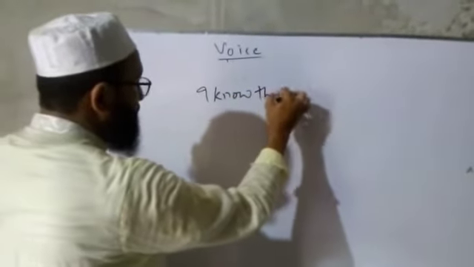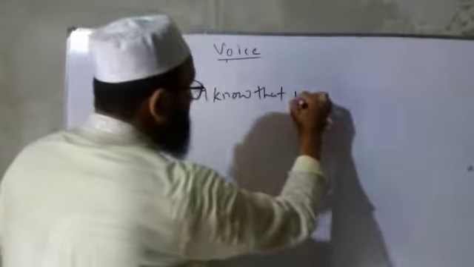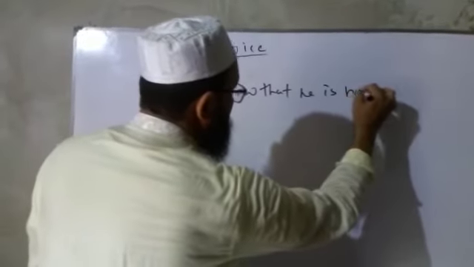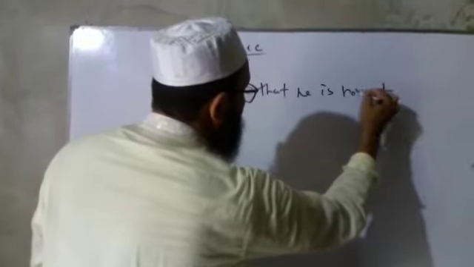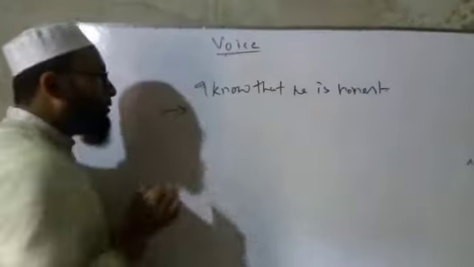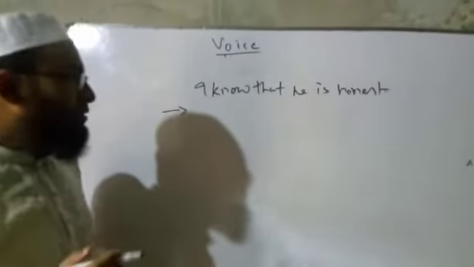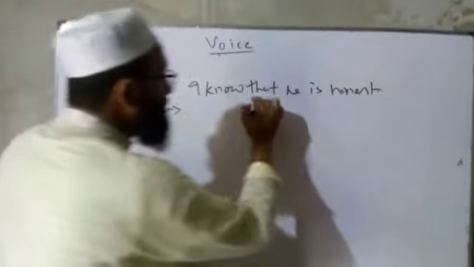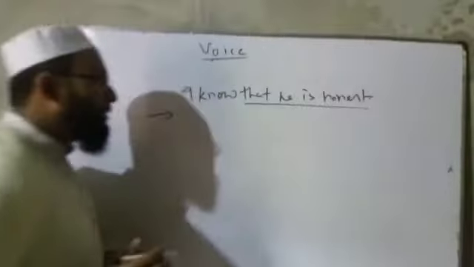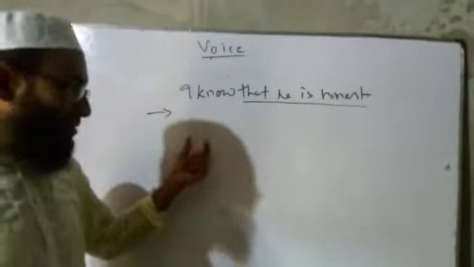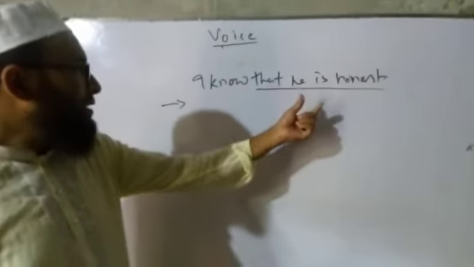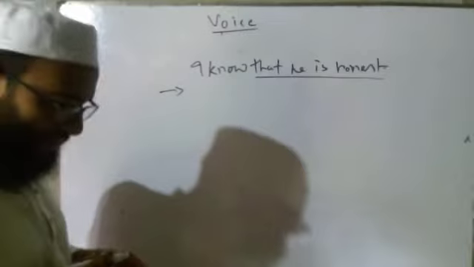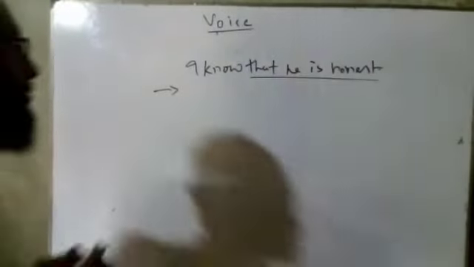I know that he is honest. So in case of a that-clause, we know that this part of the sentence will be in place of the subject. That he is honest is known to me.